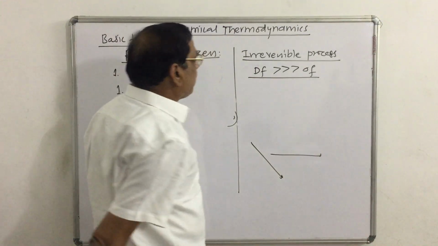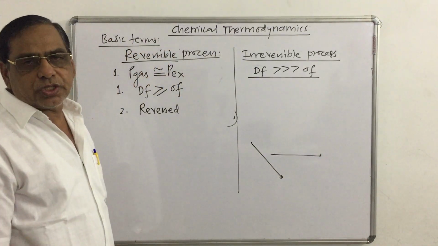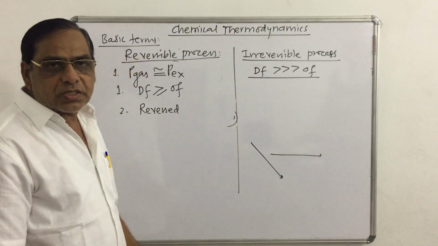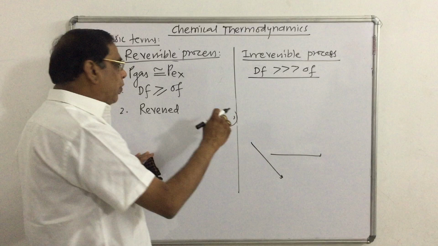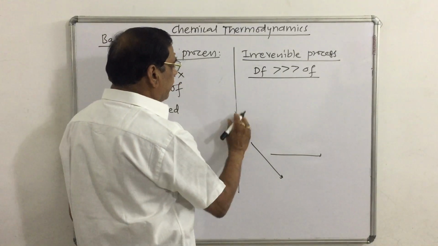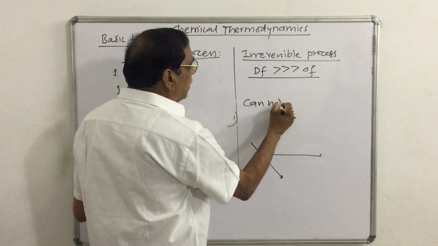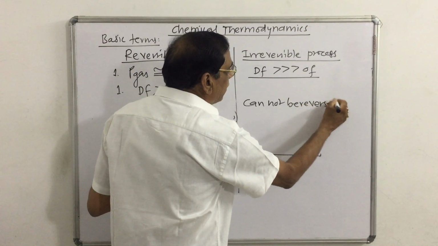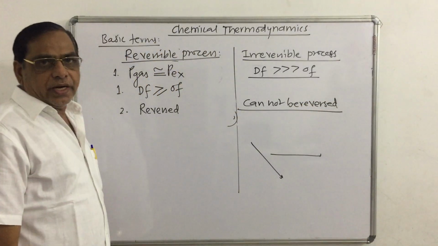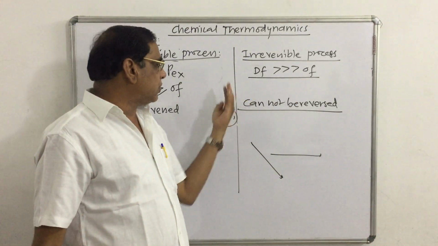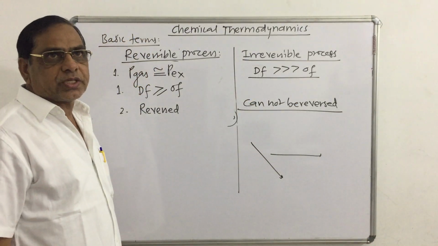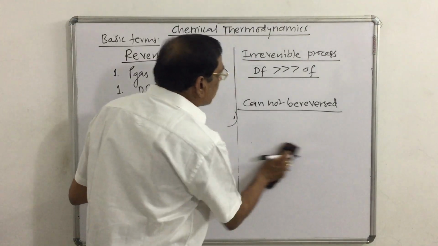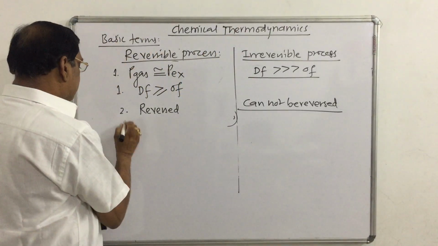In an irreversible process, the driving force is very much larger than the opposing force. With a slight increase in the opposing force, the direction of the process cannot be reversed. Such a process is called an irreversible process.